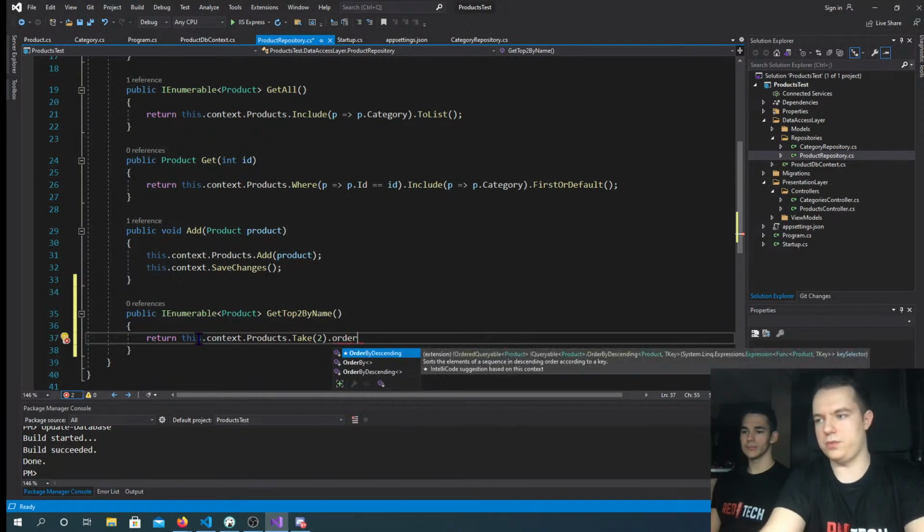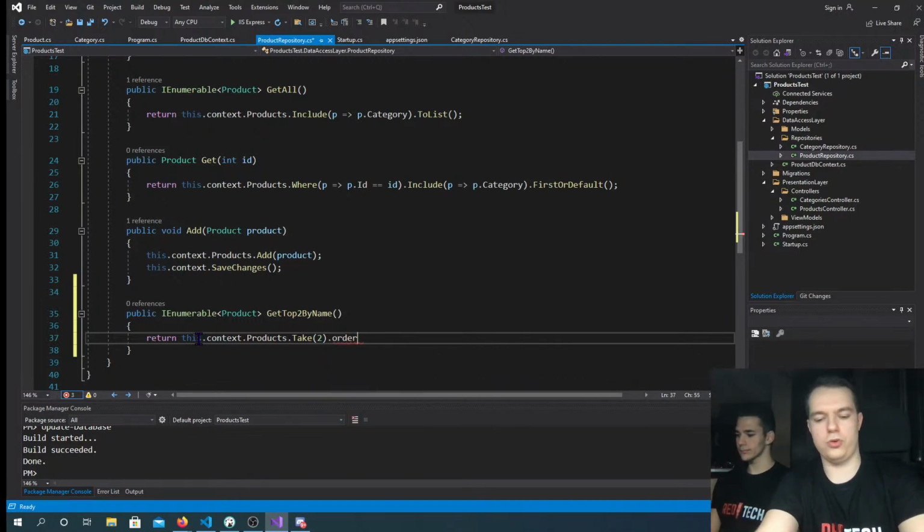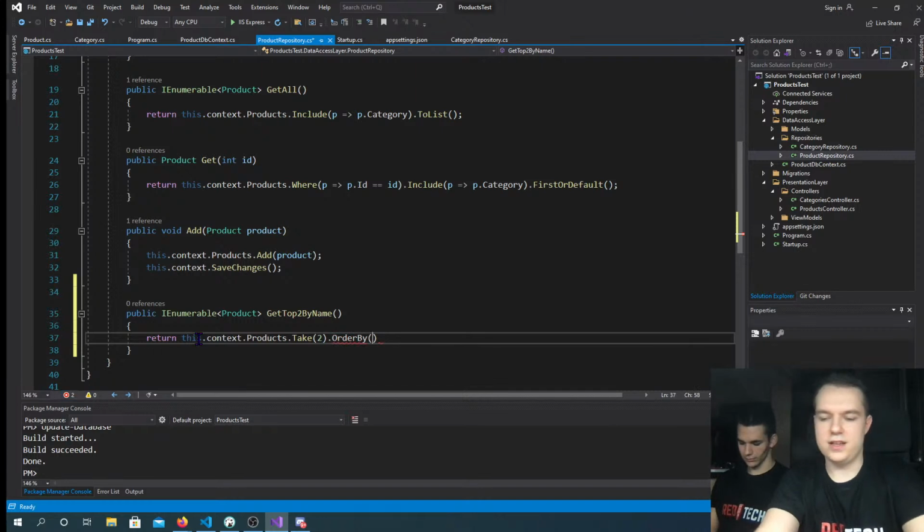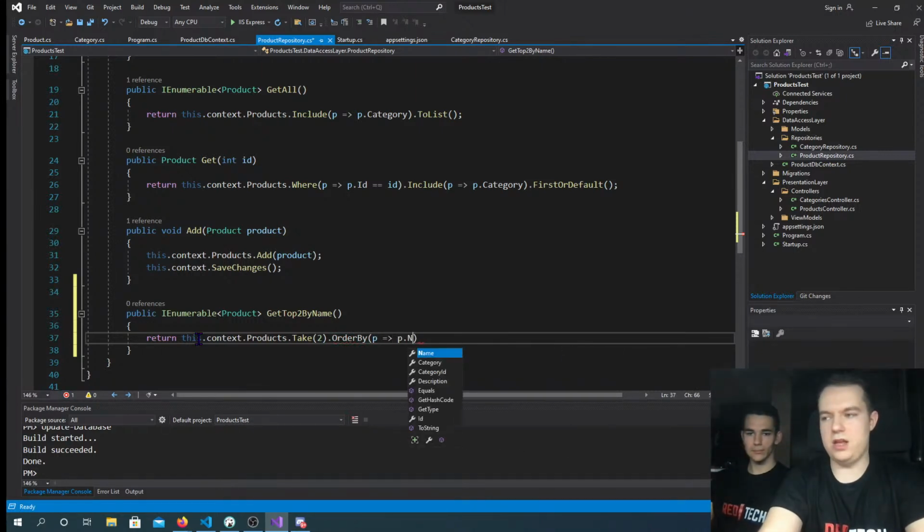So we go OrderBy. We can go descending or normal ascending, the default one. So we say a product, and we want to order by name.